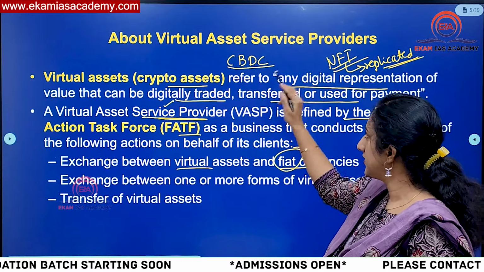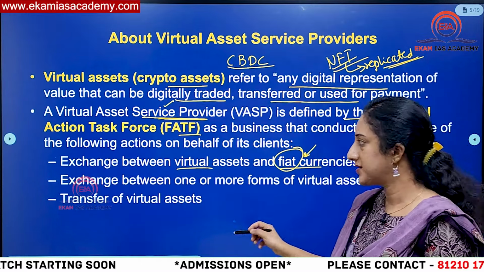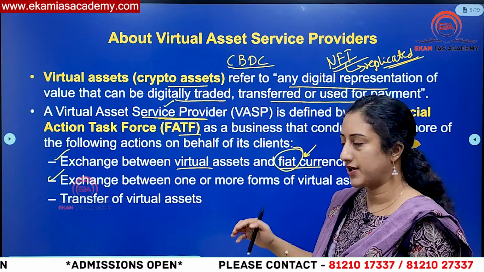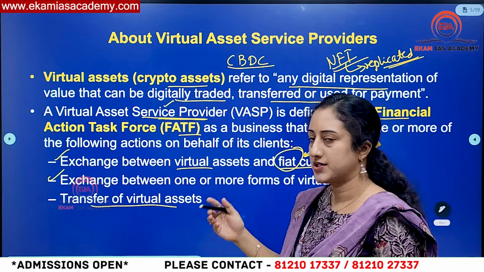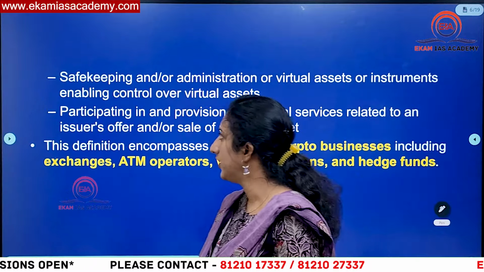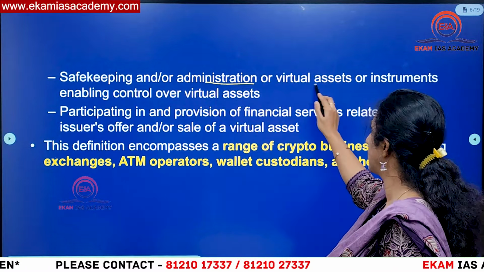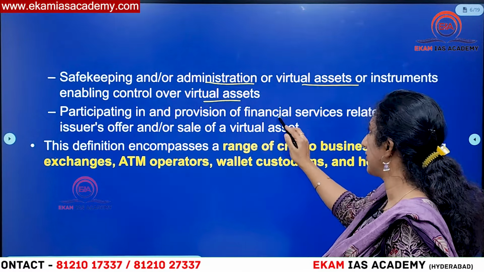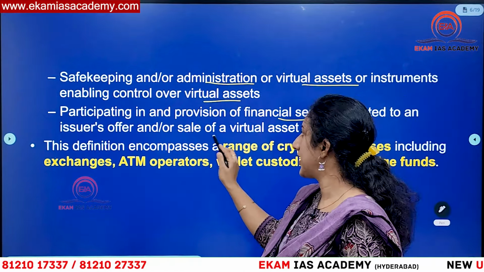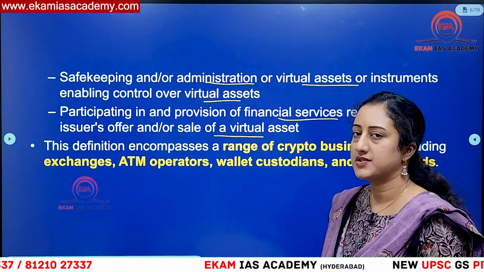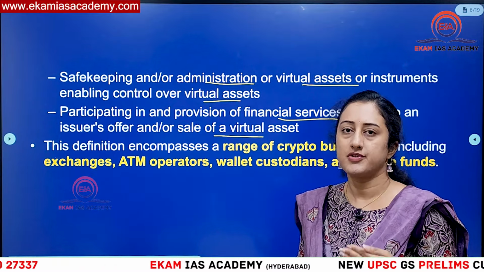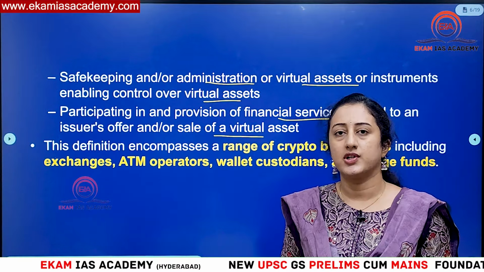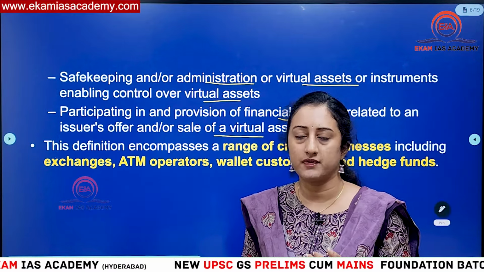Okay, so if you're exchanging between two different types of cryptocurrencies, then also there should be some regulatory mechanism issued by FATF that has to be followed. Also, in the transfer of virtual assets from one account to another, or the safekeeping and administration of virtual assets or instruments to control these virtual assets, and participating in the provision of financial services related to the sale of virtual assets. In these aspects they have issued some guidelines for all the governments who are members of FATF, on how to regulate these virtual currencies and how to safeguard the people from these transactions.